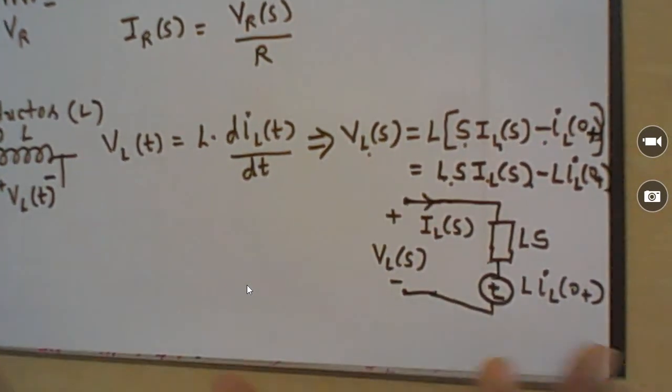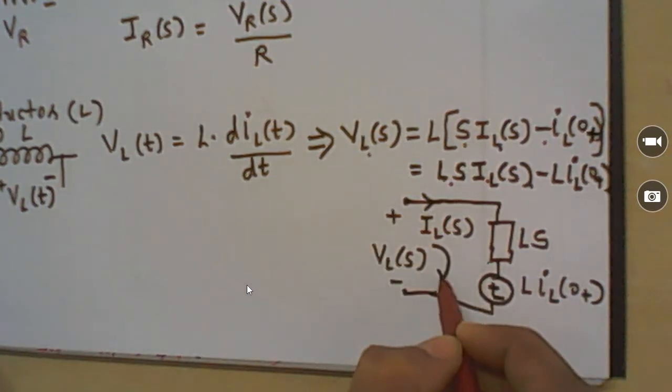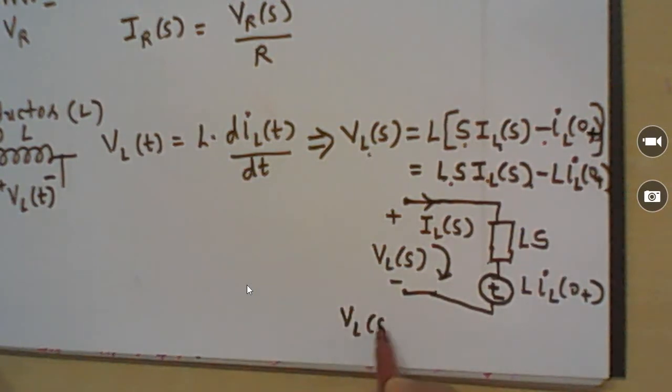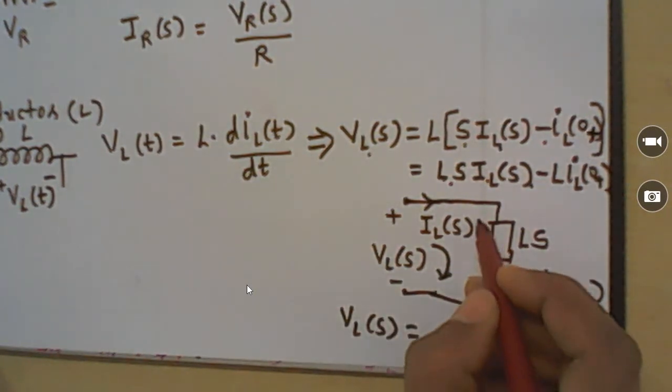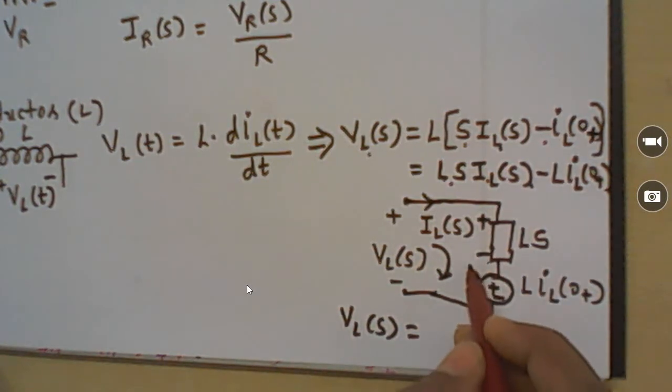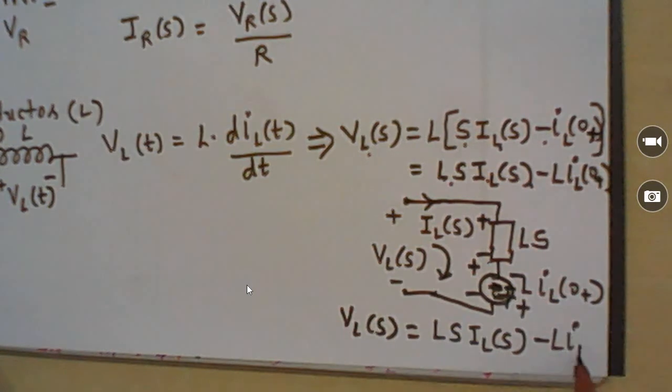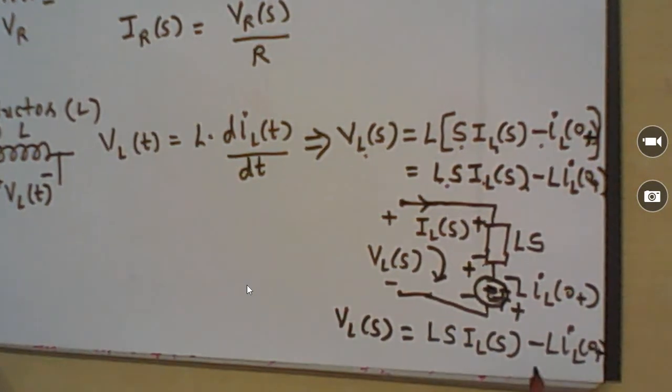If we apply KVL in this loop, we get VL(s) equal to the voltage across this plus the voltage across this, with polarity minus and then plus. So it is the impedance L s multiplied by the current passing through it, minus L iL(0+).